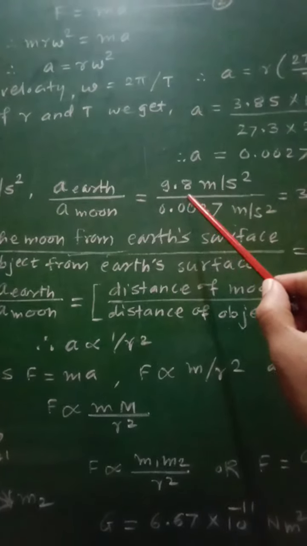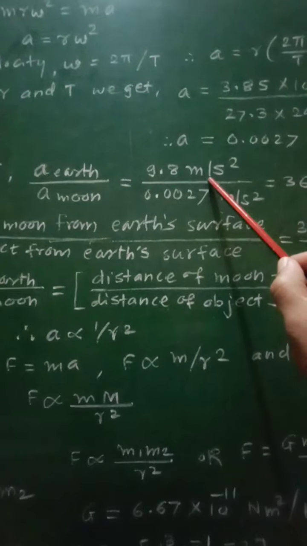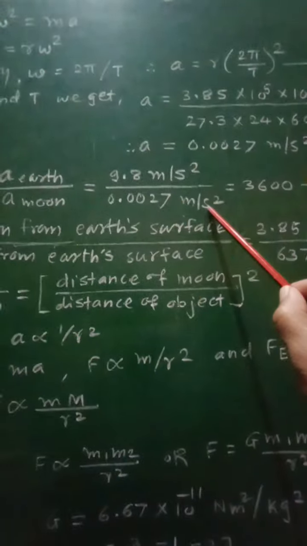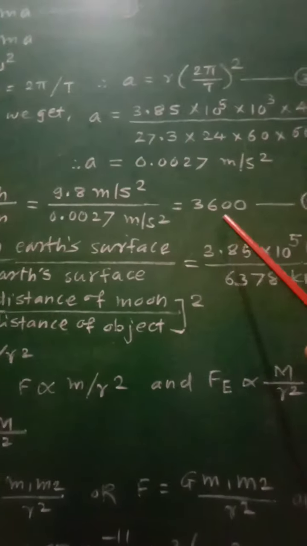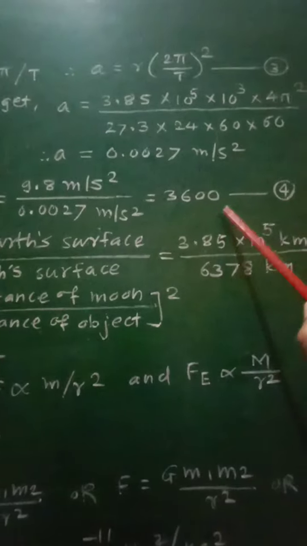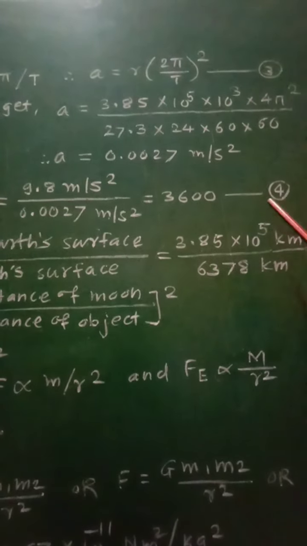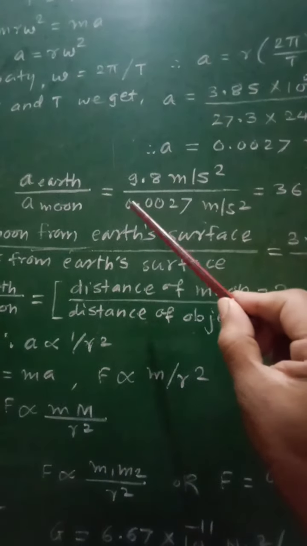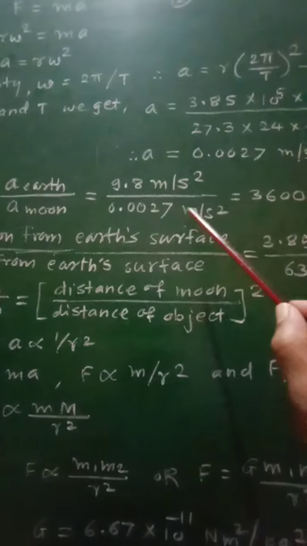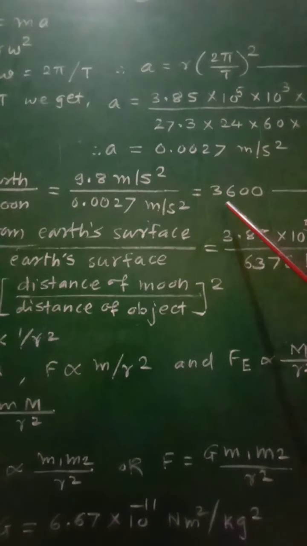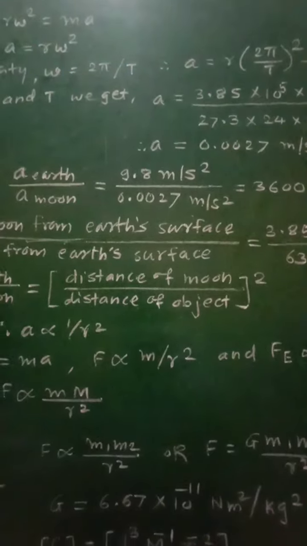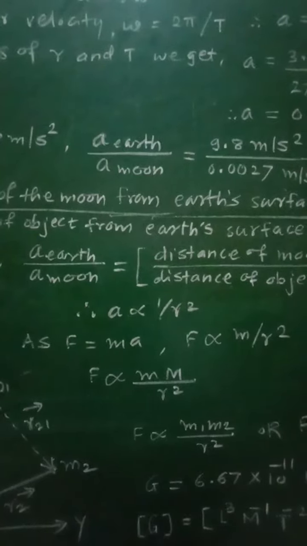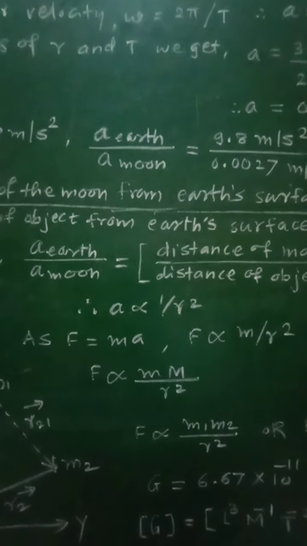Therefore, acceleration of earth divided by acceleration of moon, a earth upon a moon, will be equal to 9.8 meter per second square divided by 0.0027 meter per second square. Then its value comes out to be 3600, as equation number 4. So this equation gives us the ratio of acceleration of earth to the acceleration of moon, and its value comes out to be 3600.